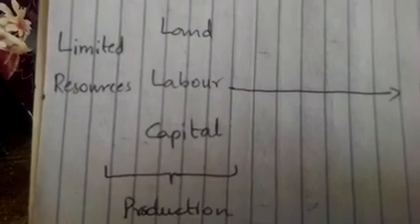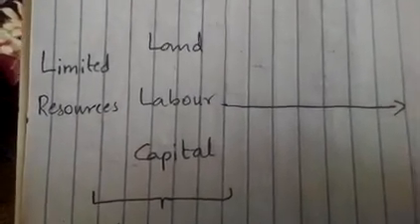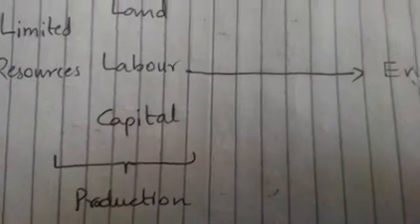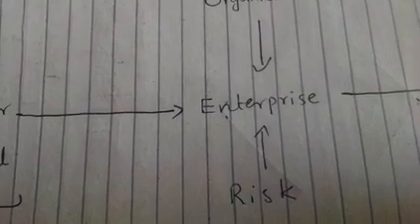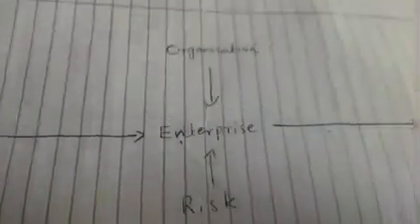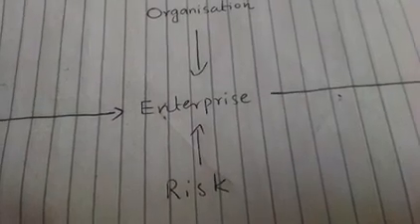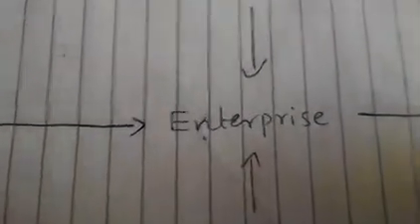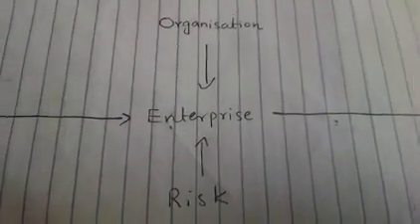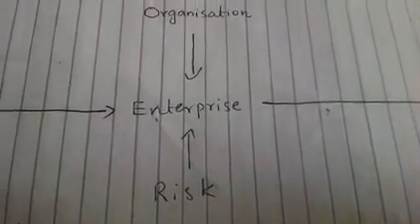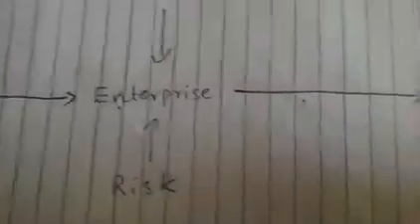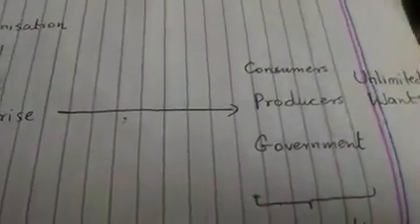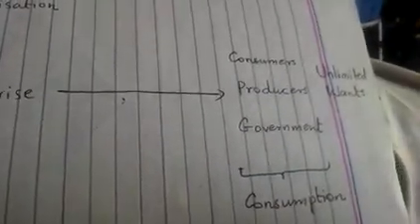this map shows that on the left hand side, the limited resources, which are the land, labor, and capital. Now they are used for production, and then from this, these resources are organized by enterprise. The enterprise is used by the entrepreneur, and enterprise is actually the ability of the entrepreneur to organize these factors of production. Now this enterprise is also known as an organization. The organization also uses this enterprise, and the risk taker, that is the entrepreneur, he also uses this enterprise. So by using this, he produces for consumers and producers and government.